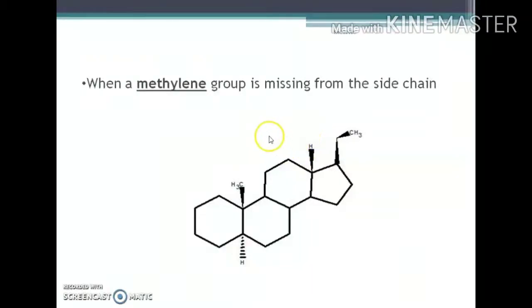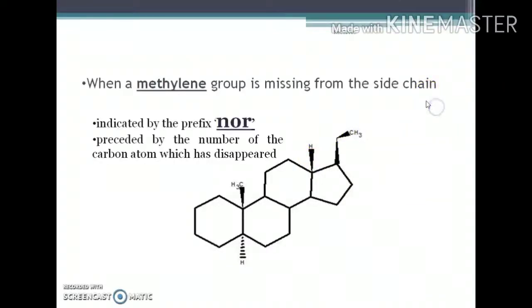So how do you name such compounds? Here a methyl group is missing at C18. They are named by the use of the term NOR, N-O-R. When the methyl group is absent, it is indicated by the prefix nor, preceded by the number of the carbon atom which has disappeared. So here it is a 21 carbon atom pregnane, and the 18th carbon atom is missing, so the naming is 18 nor 5 alpha pregnane.